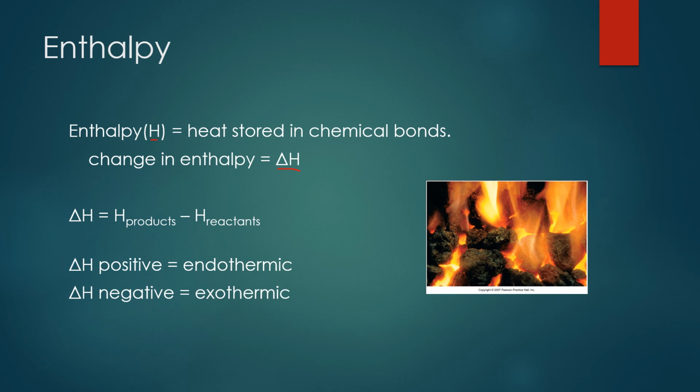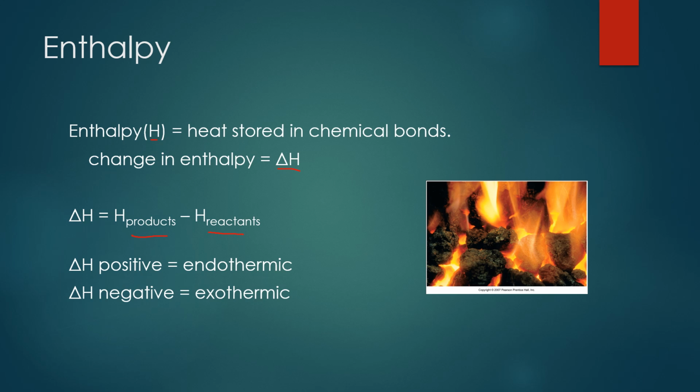Whenever we have a change in something, it's always final minus initial. Since we're talking about chemical reactions and chemical bonds, the final is going to be the products and the initial are the reactants. So whenever we're calculating the change in enthalpy, we want to take the enthalpy of the products, the final, minus the enthalpy of the reactants, the initial.